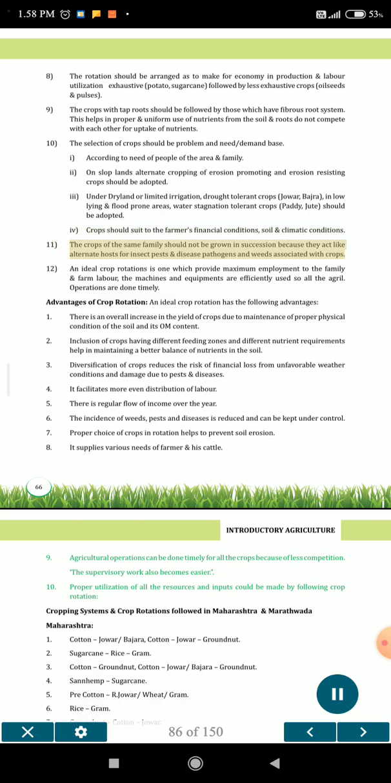11. The crops of the same family should not be grown in succession because they act like alternate hosts for insect pests, disease pathogens and weeds associated with crops. 12. An ideal crop rotation is one which provides maximum employment to the family and farm labor. The machines and equipment are efficiently used so all the agricultural operations are done timely.